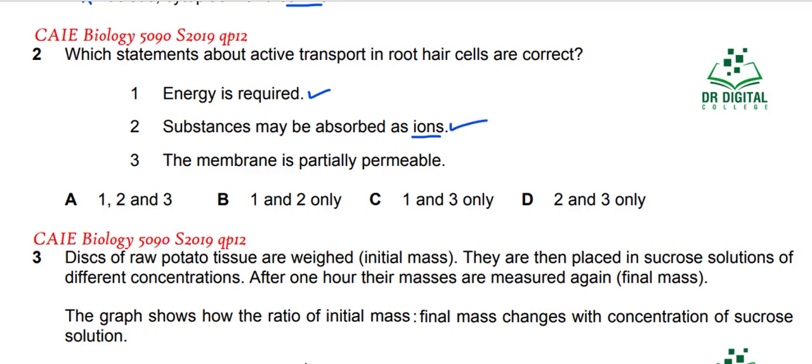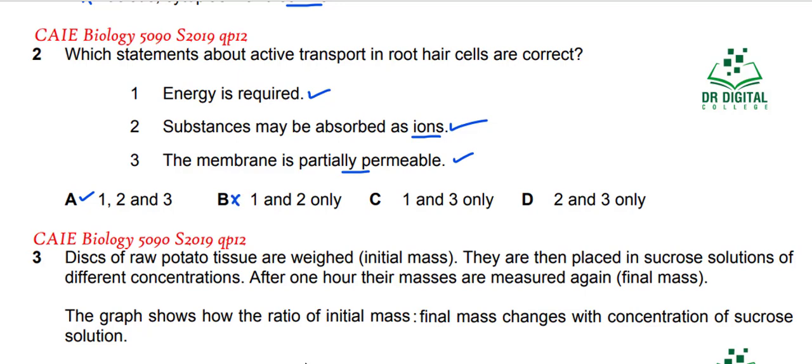So the membrane is partially permeable. Wherever there is active transport, the membrane is partially permeable. So all these three statements seem correct, and most probably answer A is correct. In case of B, 1 and 2, they are saying that statement 3 is not correct, but you know that a partially permeable membrane is there.